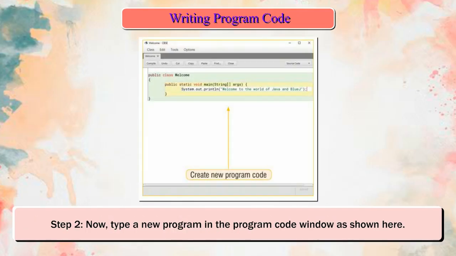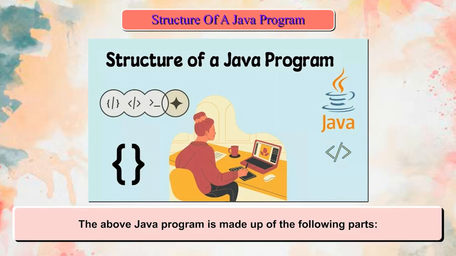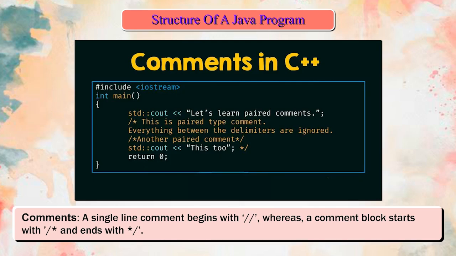Step 2. Now, type a new program in the program code window as shown here. Structure of a Java program. The above Java program is made up of the following parts: comments. The text within /* or after // is treated as a comment and is ignored by a computer. A single line comment begins with double slashes, whereas a comment block starts with /* and ends with */.